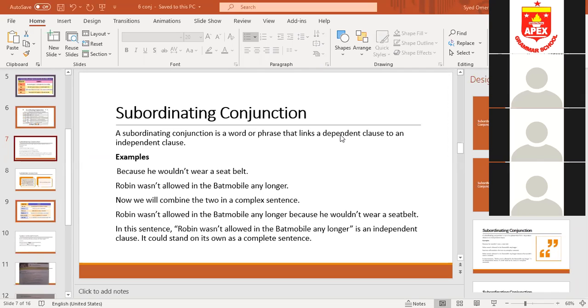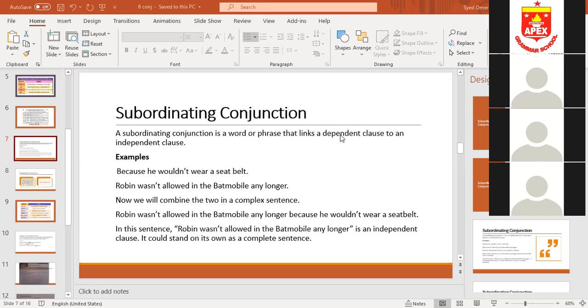The main clause means the independent clause, and the dependent clause is after the thief had run away. Right now you need to keep this in your mind: a dependent clause starts with a conjunction. If you keep this in your mind, you will not be confused. A dependent clause starts with a conjunction, which is known as a subordinating conjunction. Okay, I'm giving you examples: while I was working, so he ran away, because I was late, though I prepared well. These are all dependent clauses because they are starting with a conjunction.